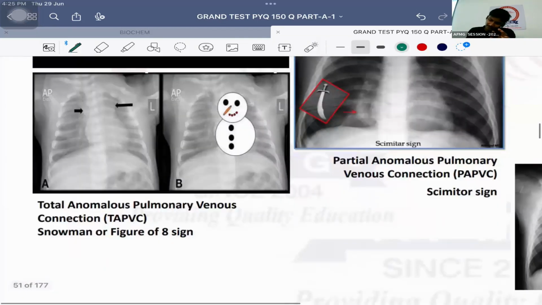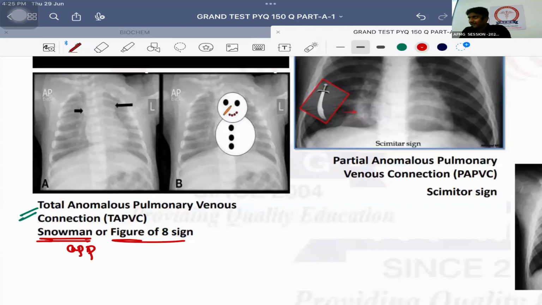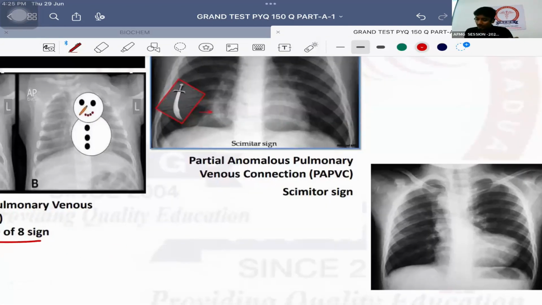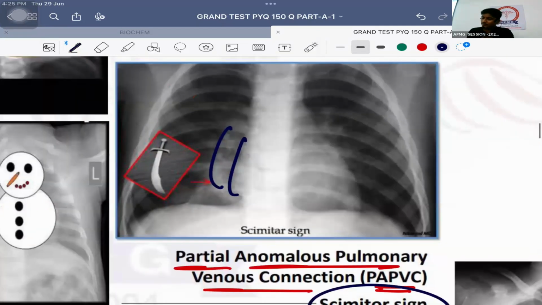Next is TAPVC, total anomalous pulmonary venous connection. Which appearance does it show? Snowman appearance, or figure of 8 sign. Normally all 4 pulmonary veins open into the left atrium. But in this condition, all 4 pulmonary veins open into the right atrium. Therefore it is called total anomalous pulmonary venous connection. If 2 of them open into the right atrium, it is called partial anomalous pulmonary venous connection, PAPVC, and the sign is the Scimitar sign. A scimitar is a small sword, and it looks like that.